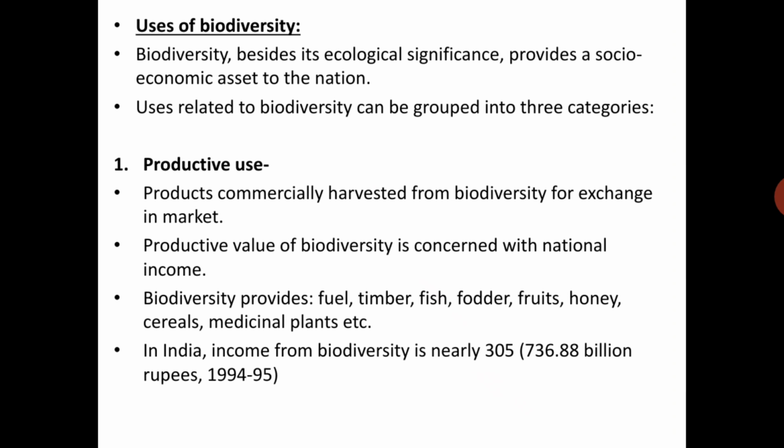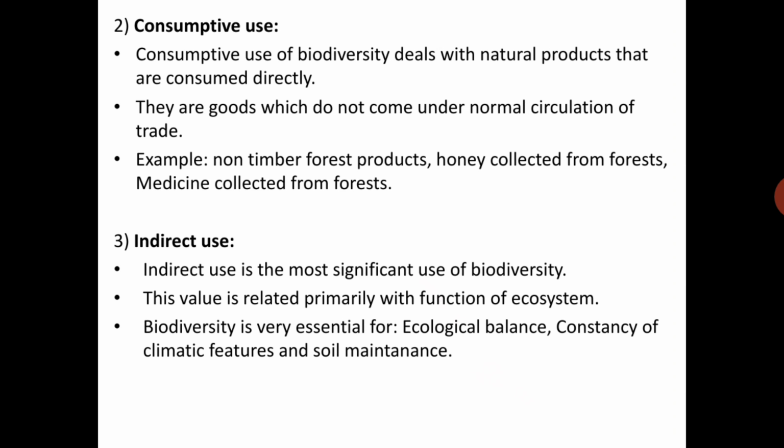In India, income from biodiversity is nearly 736.88 billion rupees. Right. Next, consumptive uses.